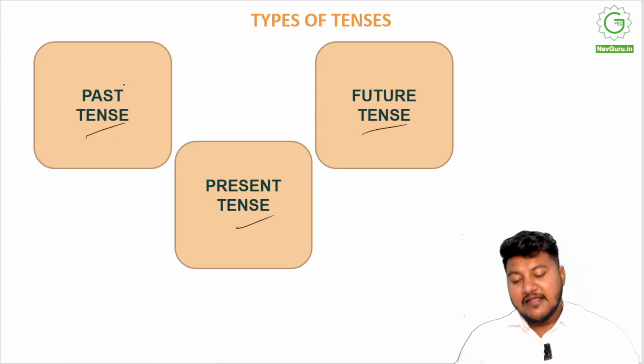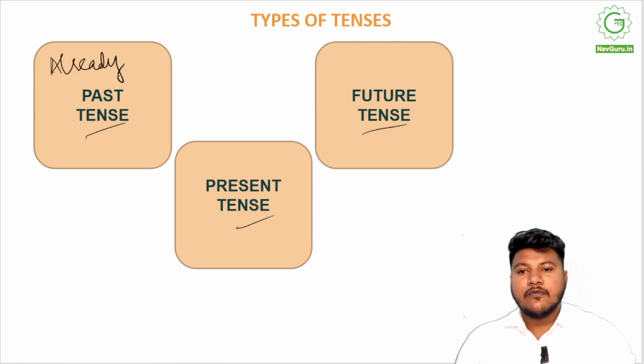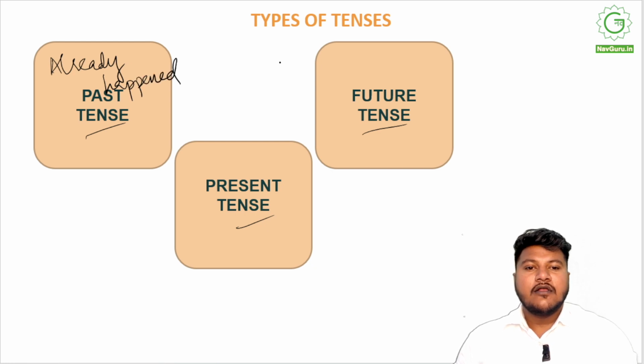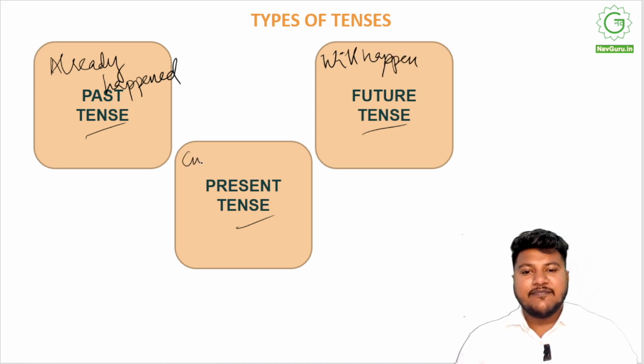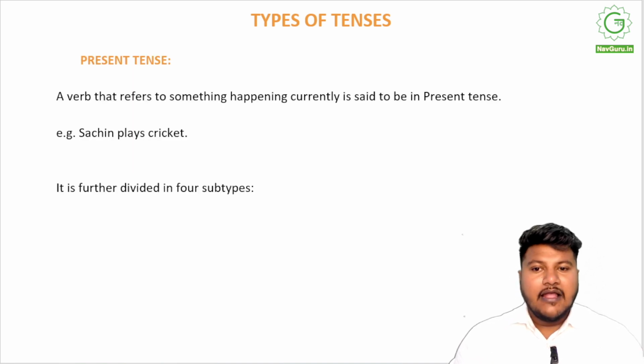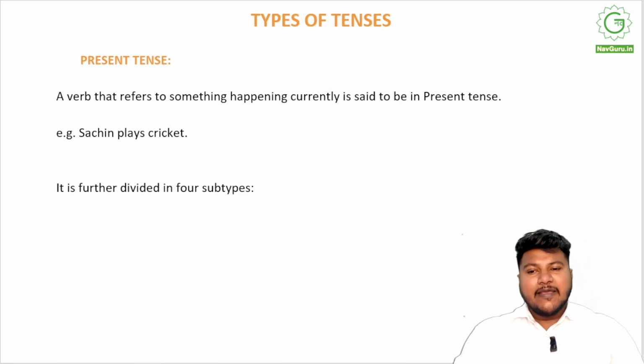Past is something that has already happened, right? Future tense is something that will happen, and present tense is something that is currently happening. All right. So these are the three types of tenses that we have. And so yeah, let's begin with present tense.